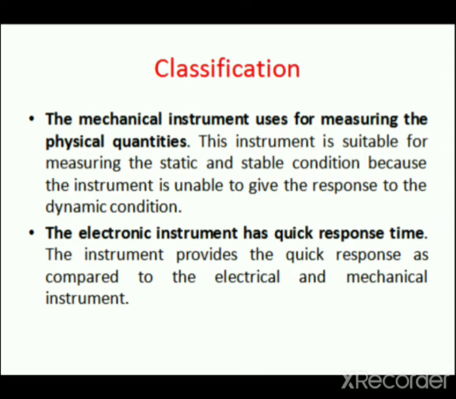This instrument is suitable for measuring the static and stable condition because the instrument is unable to give the response to the dynamic condition. Therefore, the mechanical instrument is used for only measuring the physical quantities in the static and stable condition.